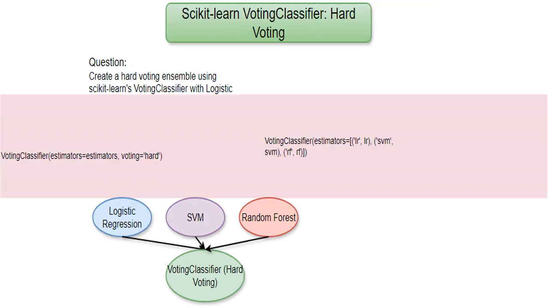This is a correct way to create a hard voting ensemble. Even though voting isn't explicitly defined, the VotingClassifier in scikit-learn defaults to hard voting if voting isn't specified, making this a perfectly valid solution.